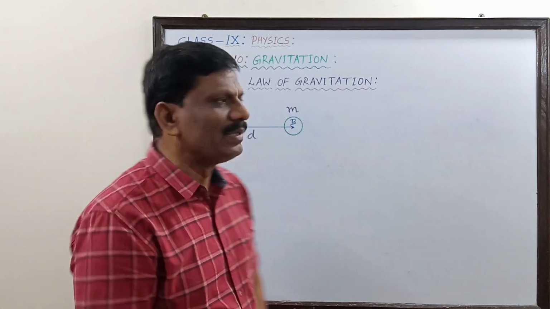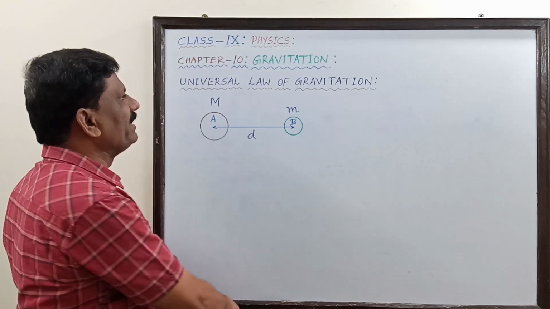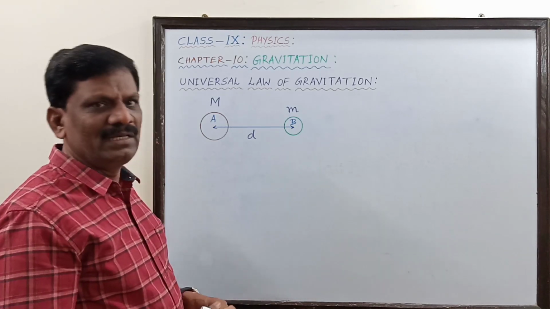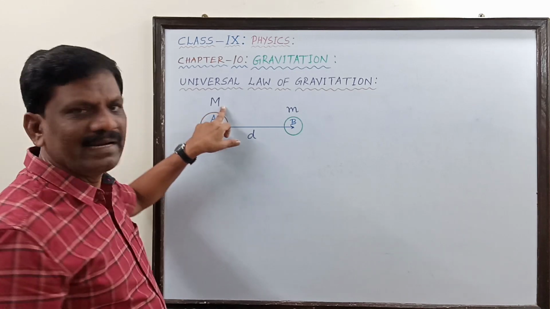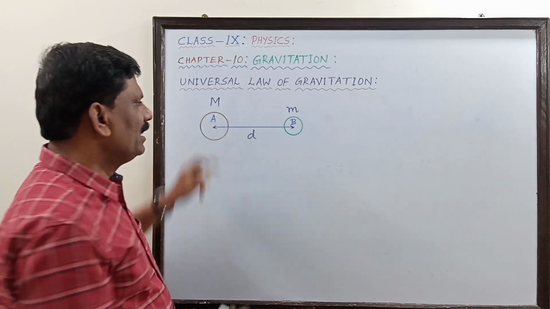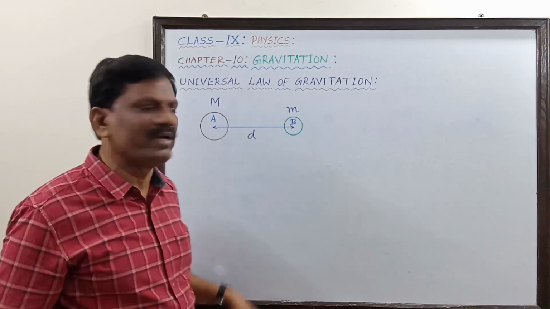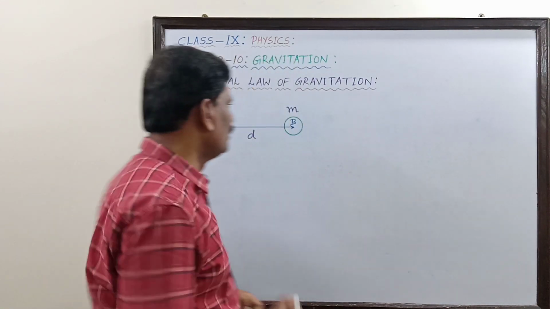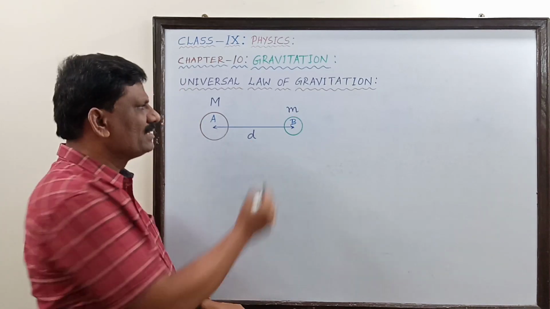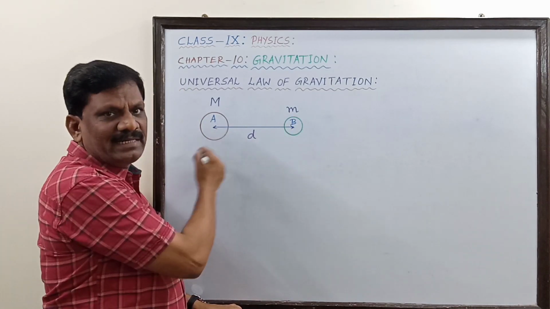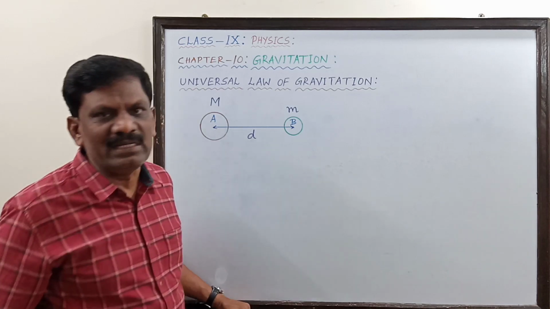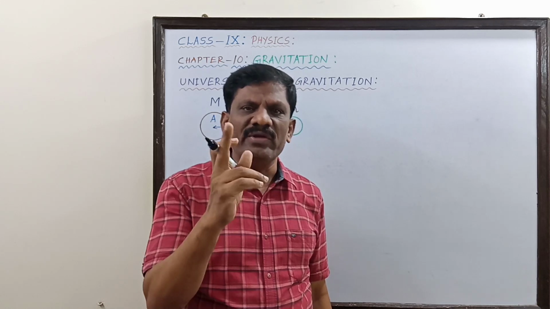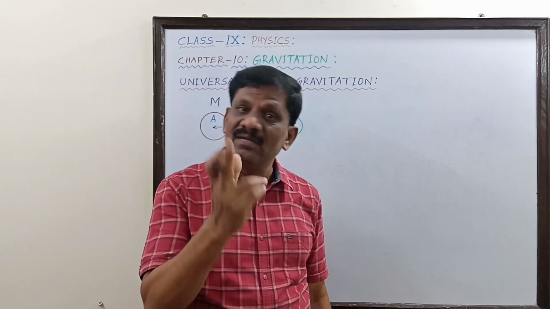Okay, now what is the statement of this universal law of gravitation? For that I have taken two objects, A and B. The object A has a greater mass, let us say capital M, and the object B has a lesser mass, so I have taken small m. They are separated by a distance equal to small d, that is center to center. The center to center distance is small d. So every object in the universe attracts every other object.